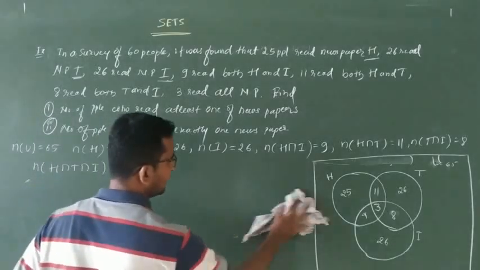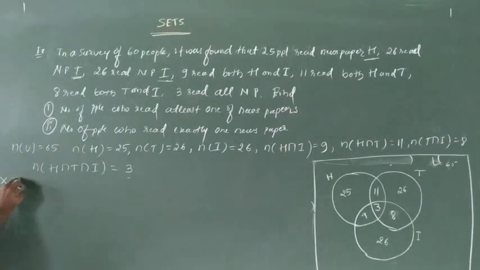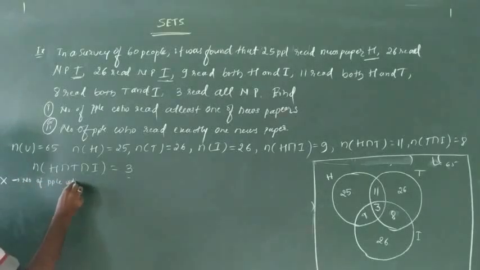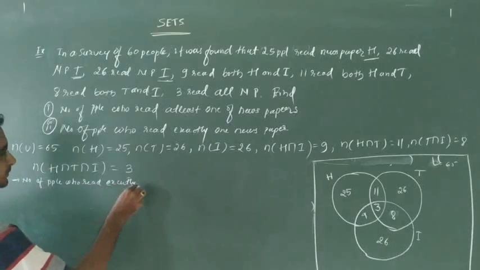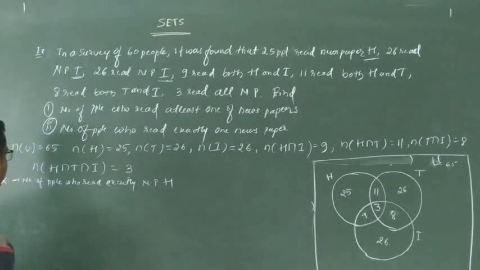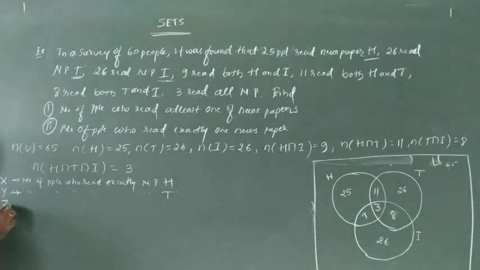Here we have to consider the 3 newspapers. I will consider the 3 terms: X as the number of people who read exactly newspaper H, Y is the number of people who read exactly newspaper T, and Z I will take as the number of people who read exactly newspaper I. Next I will find N of X, the number of people who read exactly newspaper H.